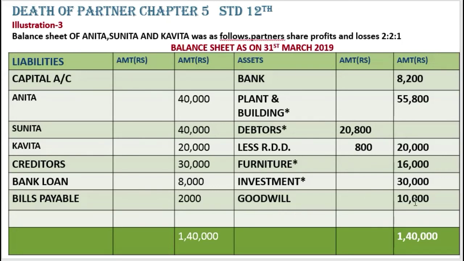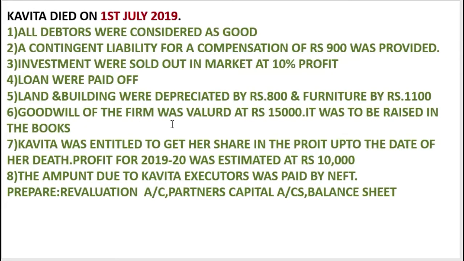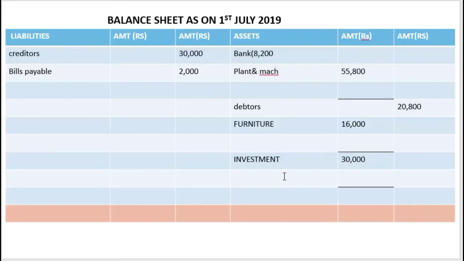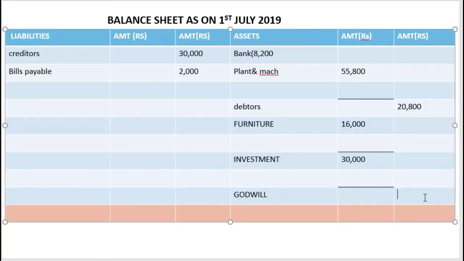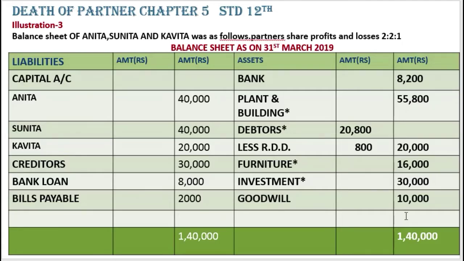Then goodwill. It is 10,000, so some adjustment was there on goodwill. Goodwill of the firm was valued at 15,000. It was to be raised in the books. It means in the new balance sheet, goodwill should come as 15,000. So we'll write goodwill, and in the new balance sheet it should come as 15,000. What's the difference? It has to be 15,000, and before it was 10,000. So 15,000 minus 10,000, we get 5,000.